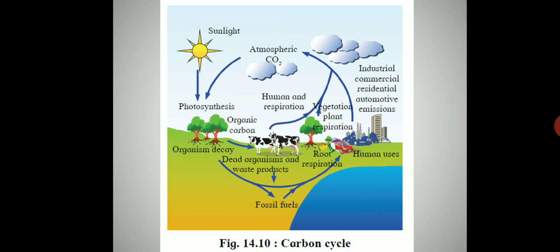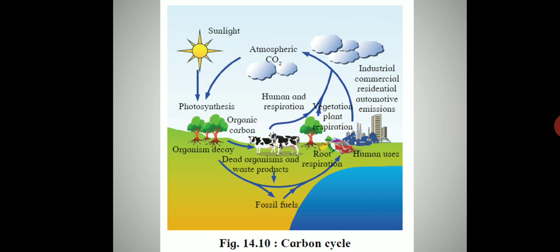Also, when we extract the fossil fuel and burn it in our cars, that also gives out a lot of carbon dioxide into the air. Also, we have a lot of industries coming up day by day, and they are also releasing carbon dioxide. So the only source of absorption of carbon is the plant, but the sources returning carbon dioxide to the atmosphere are numerous.